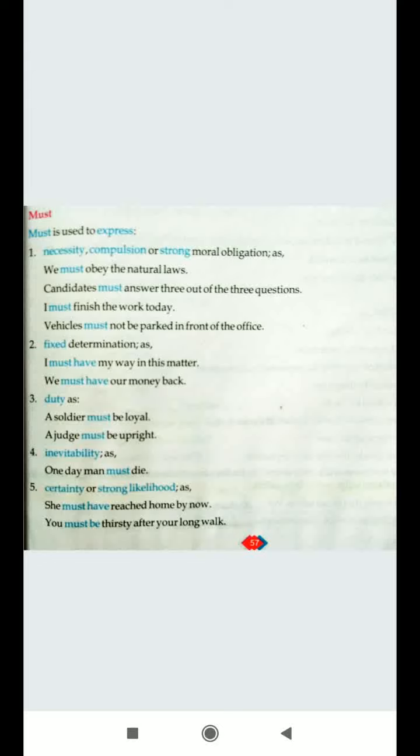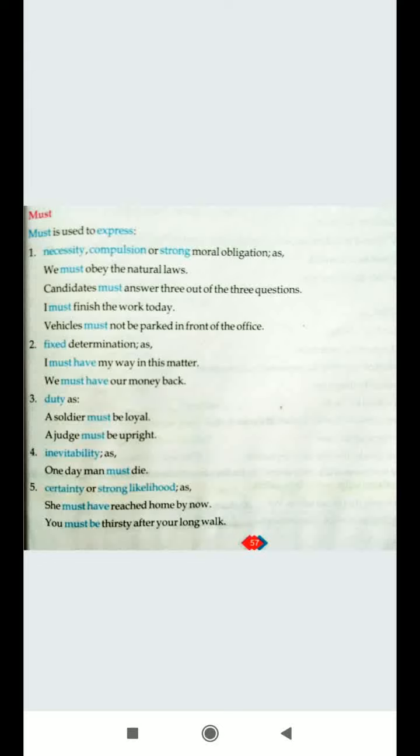Next is fixed determination. Like you have fixed determination that you would do this. I must have my way in this matter. We must have our money back. So it's a firm determination that you want to do this. As a duty, a soldier must be loyal. So it's again a moral obligation that a soldier must be loyal. It's his duty to be a loyal person.